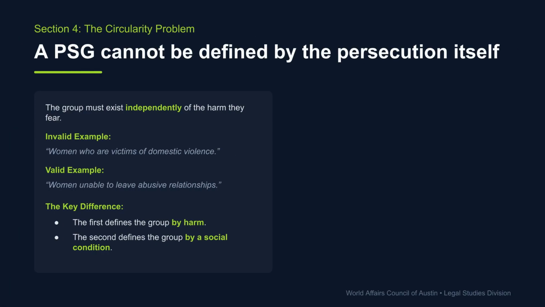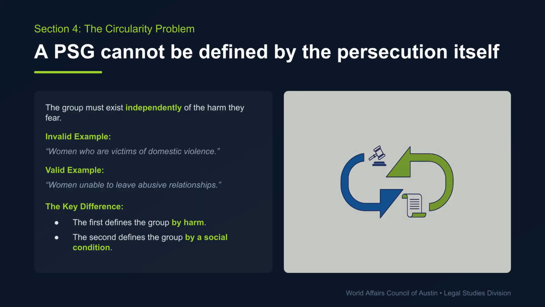The circularity problem dictates that a PSG cannot be defined solely by the harm they fear. The group must exist independently of the persecution. An invalid example defines the group by harm, while a valid example defines the group by a social condition that exists prior to the persecution.